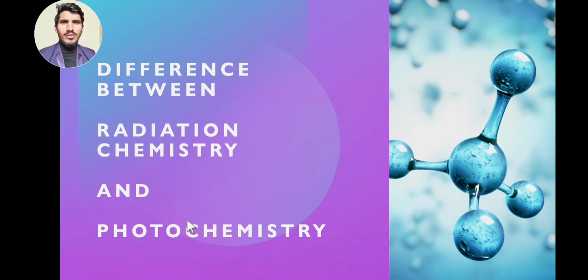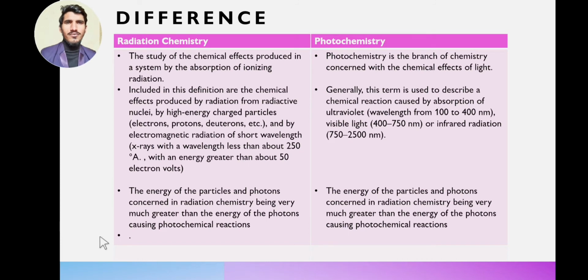In this video I am going to explain the basic differences between radiation chemistry and photochemistry. Moving on towards the first difference. The first difference is the definition of radiation chemistry and photochemistry. So what is radiation chemistry? Radiation chemistry is the study of the chemical effects produced in a system by the absorption of ionizing radiation.